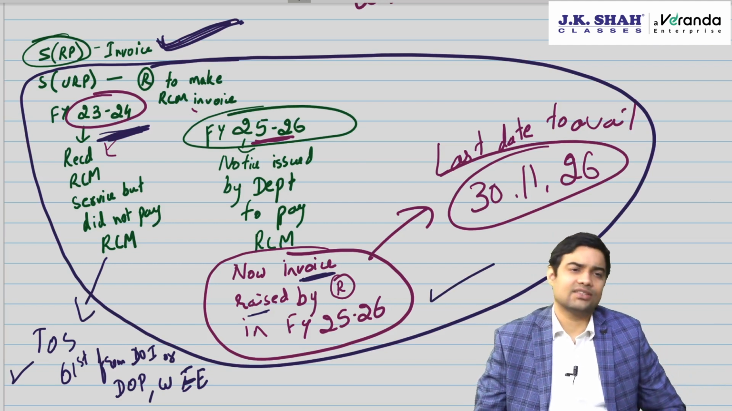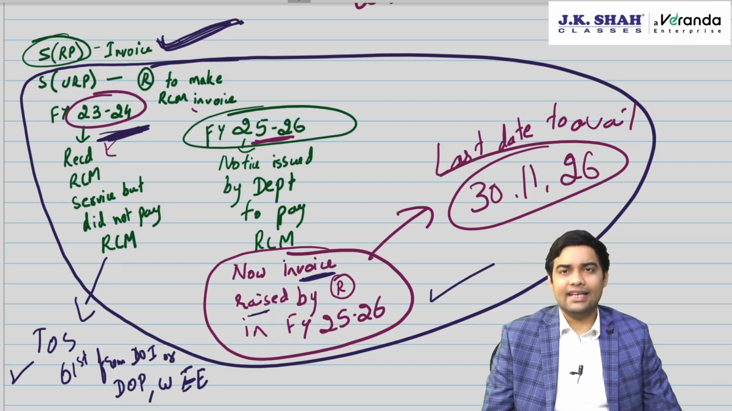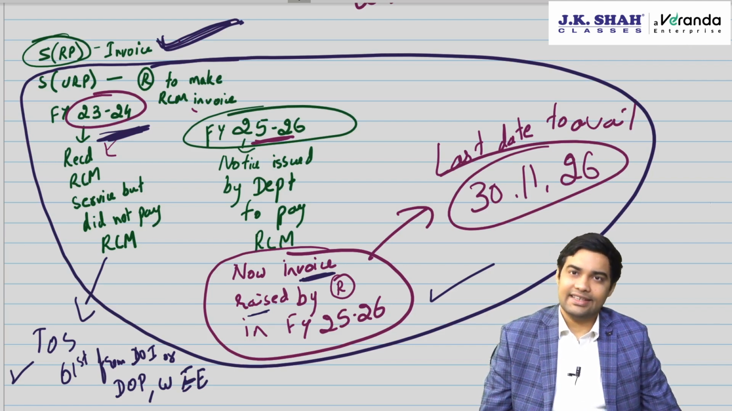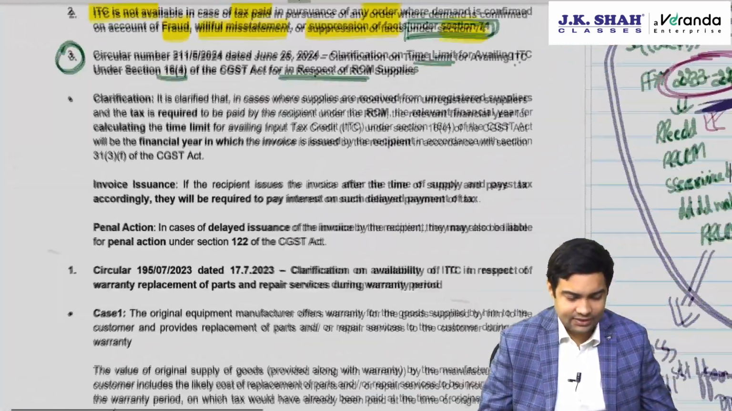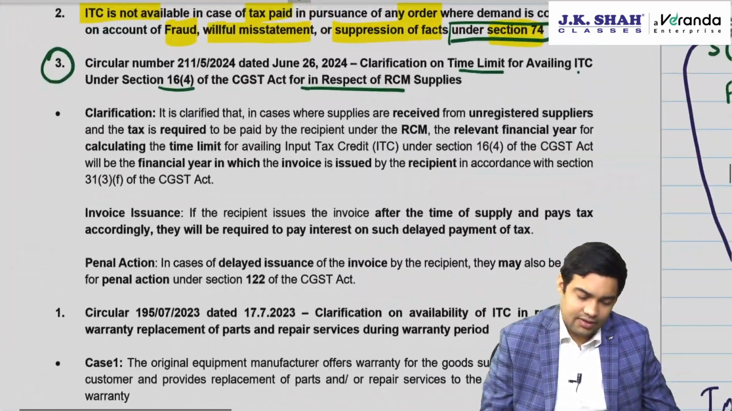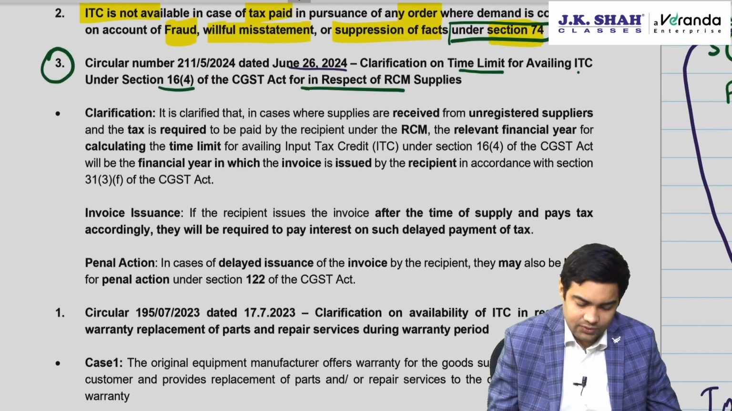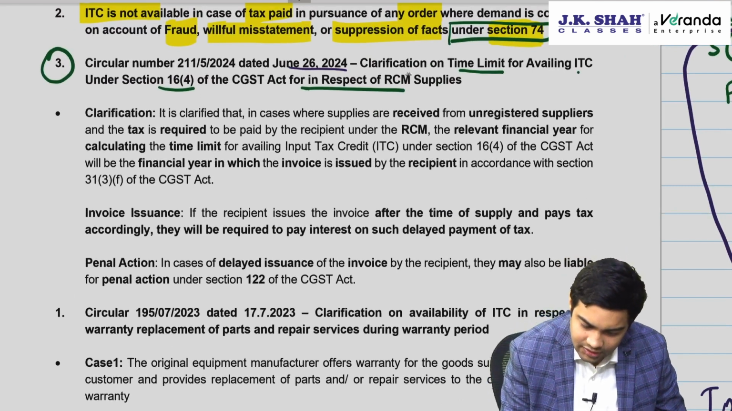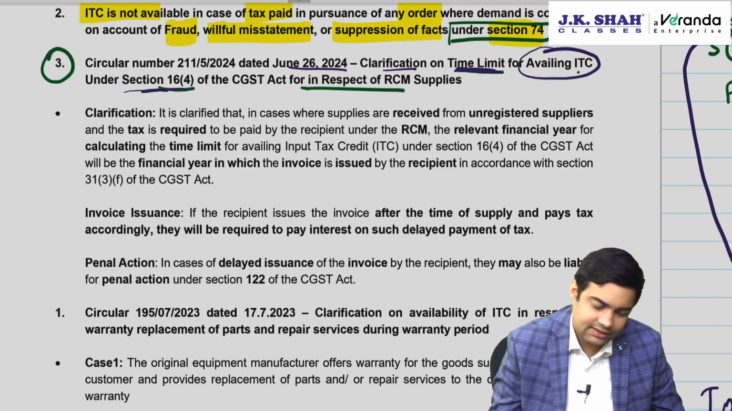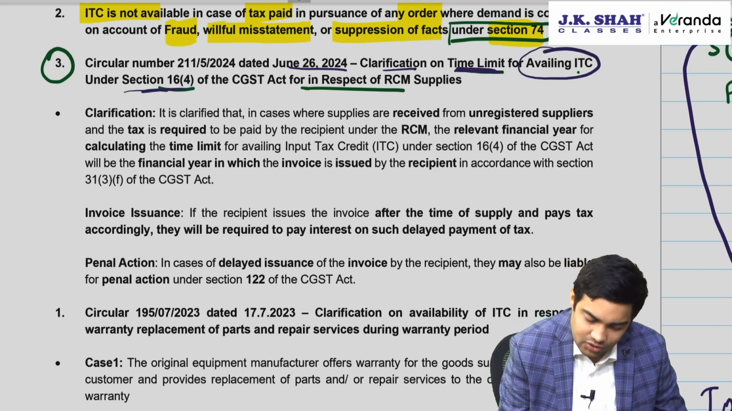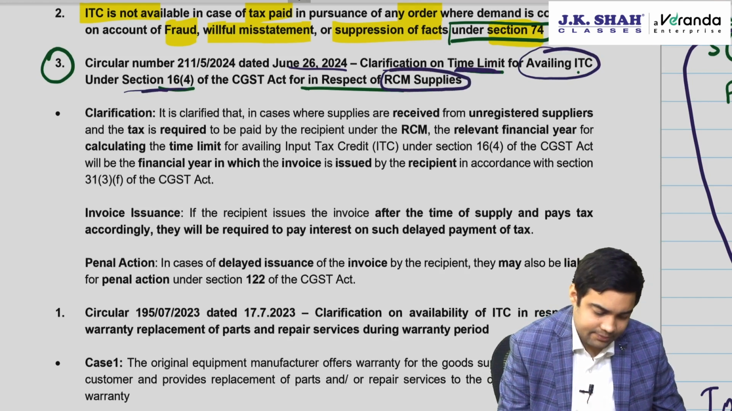Plus CBIC has also said that penalty under section 122 will apply, but section 122 penalty you don't learn at Inter CA. Let's have a look at this circular, 26 June 2024. Clarification on time limit for availing ITC under section 16(4) in respect of RCM supplies.